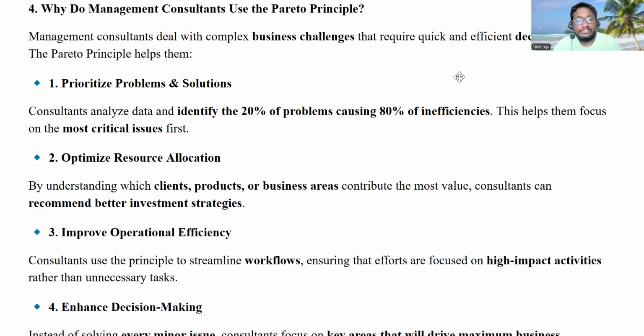Next, improve operational efficiency. Operational efficiency is similar to the second point. If we concentrate more on this 20%, 80% of the problems will be solved, right? So automatically our business operational efficiency will increase and the business will be growing. That's the catch.